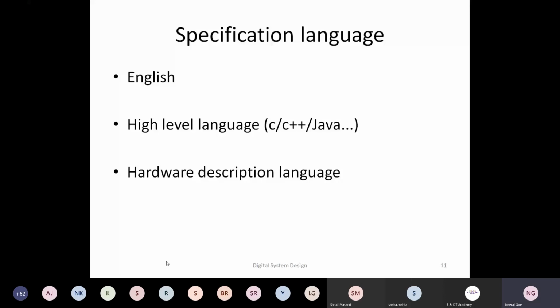Ambiguity means that you might have observed that whenever a question comes in your exam, two different students will interpret that question differently. That's the problem with the English language. So to make our specification very precise, so that there are no two different meanings, we have to shift from English to more specified, more concrete, more accurate grammars.